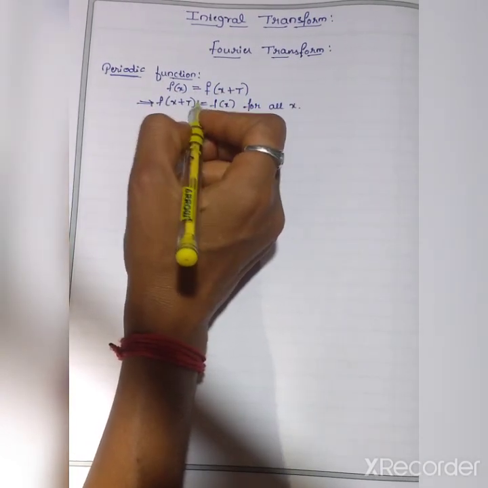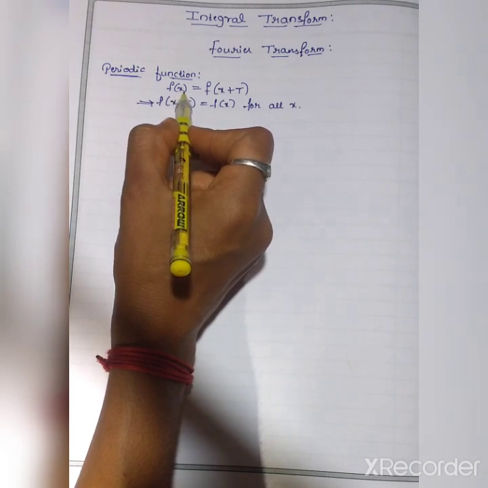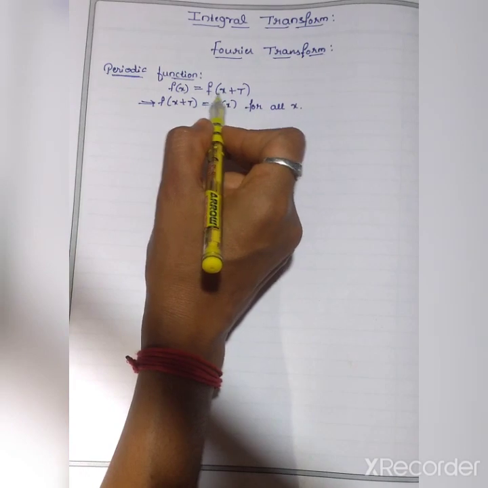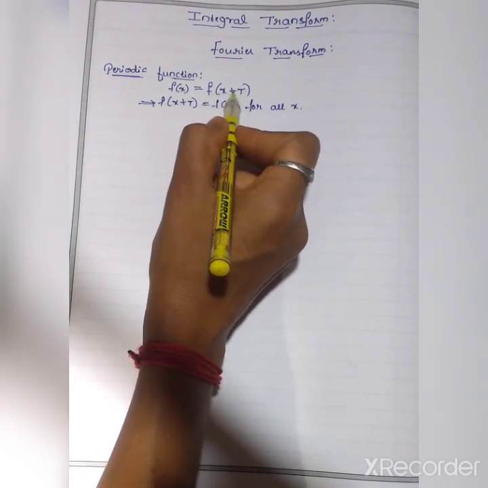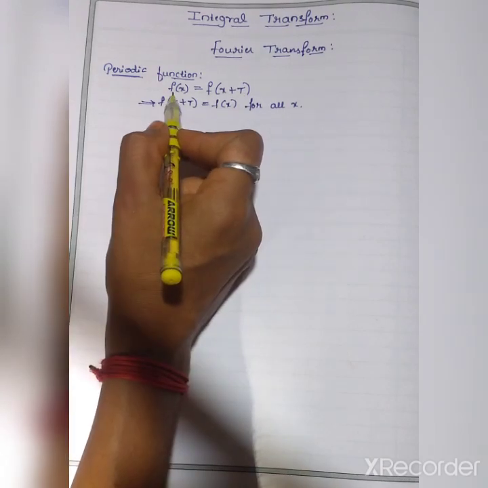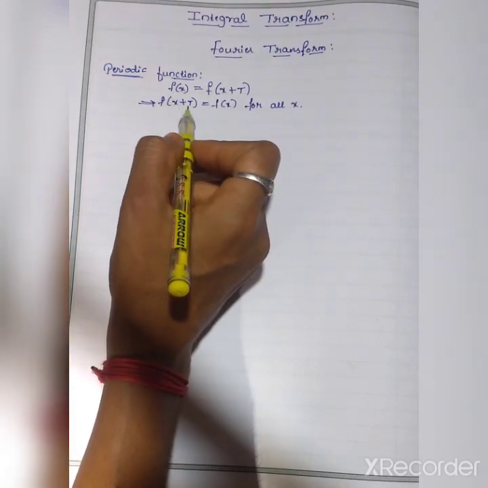A function f of x is said to be periodic if there exists a real number T, meaning f of x plus T, where capital T is the real number. So this f of x plus T is known as periodic function, where the number T is known as the period of f of x.